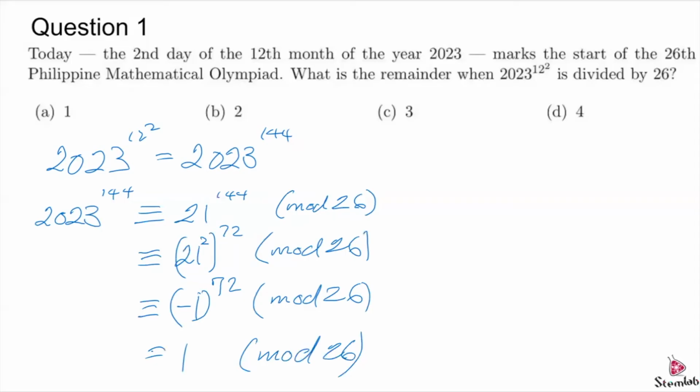Okay, so the answer here is A, 1. You could also have used something fancier, like Fermat's theorem, or you could have just tried to brute force and find a pattern. Okay, moving on to the next question.